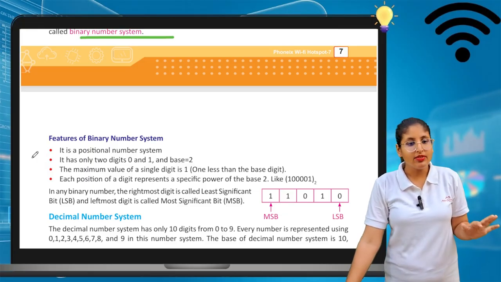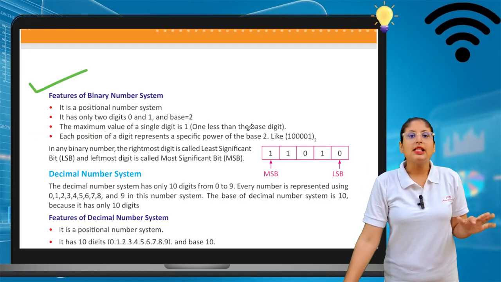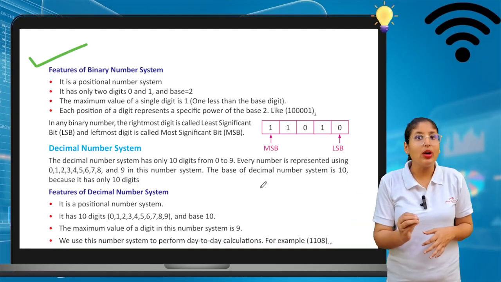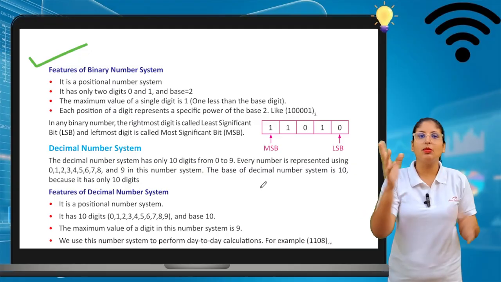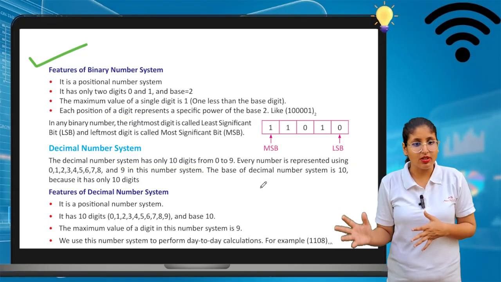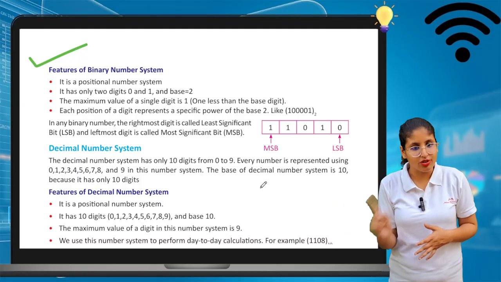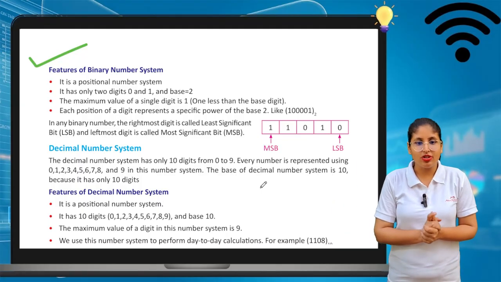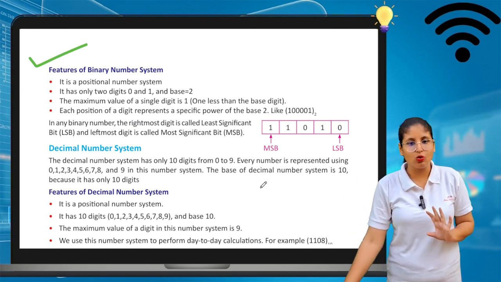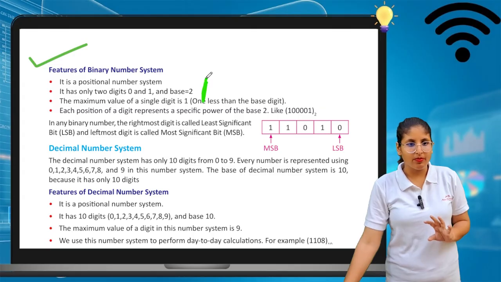Now we will see some features of it. It is a positional number system. At the start we saw that some number systems are positional and some are non-positional. The binary number system is a positional one. It has only two digits, 0 and 1, and the base is 2. This much is very important, so I highlight it for you. This is how we can highlight this one.